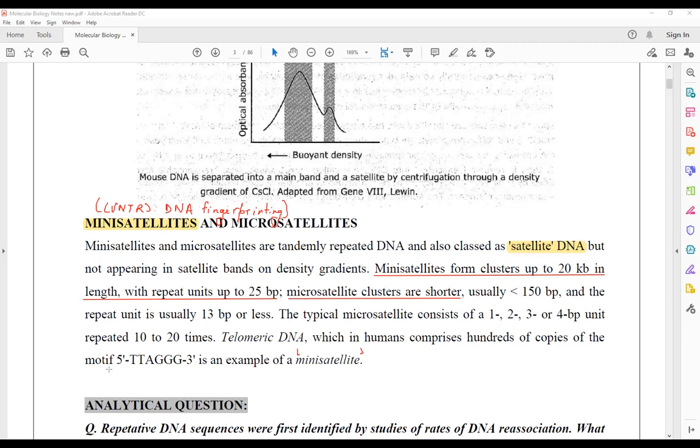You know that mini satellite, even the telomeric DNA is a mini satellite. So anything below the 7 number of nucleotide, that is 1, 2, 3, 4 or 5 nucleotide, is referred to as a typical माइक्रो सैटेलाइट. माइक्रो सैटेलाइट के अंदर डीएनए का लेंथ 4-5 बेस पेयर से ज्यादा का नहीं होता. अगर 7 बेस पेयर का है या 7 बेस पेयर से ऊपर का है, then it is referred to as मिनी सैटेलाइट. Micro satellite is always less than or equivalent to 5 base pairs.